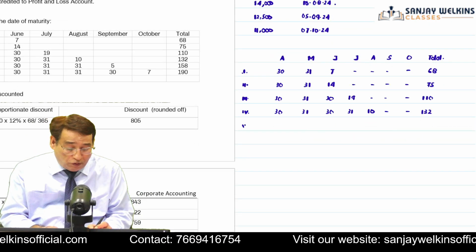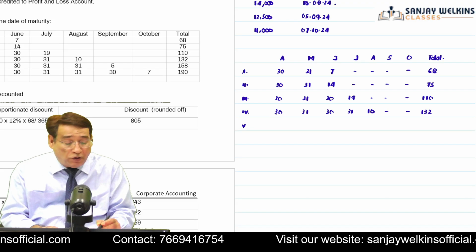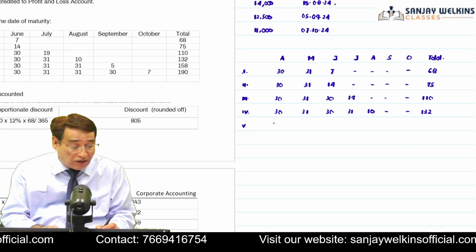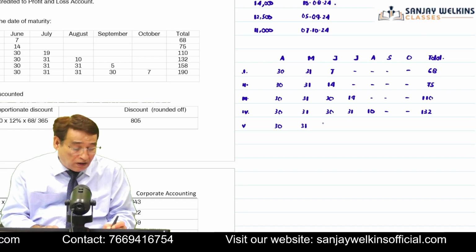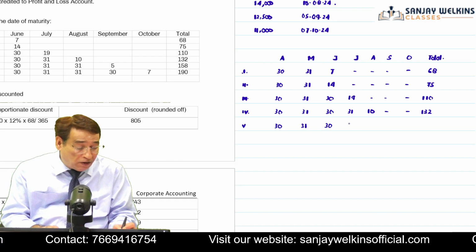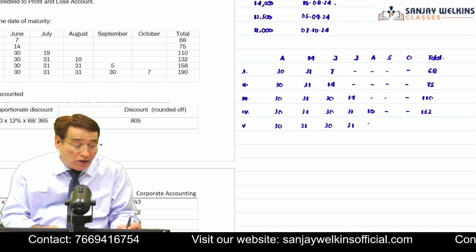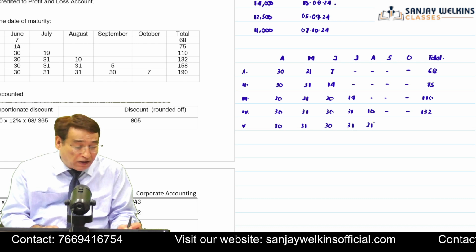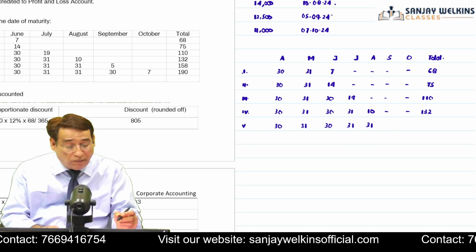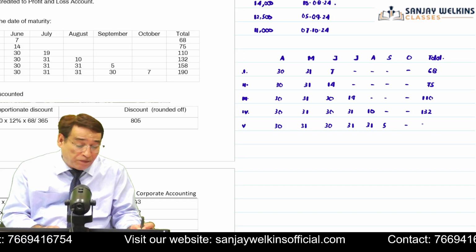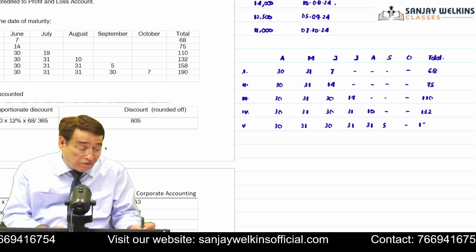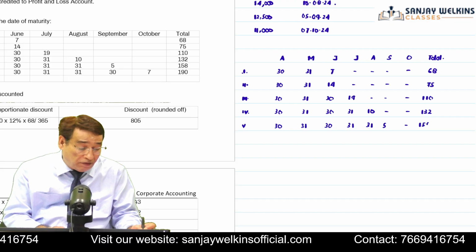Similarly, now we move over to the next bill. Its maturity date is falling in the month of September. So 30 days, 31 days, 30 days, 31 days, August 31 days, and it is maturing in the month of September on 5th of September, so 5 days. So it will be equal to 158 days.